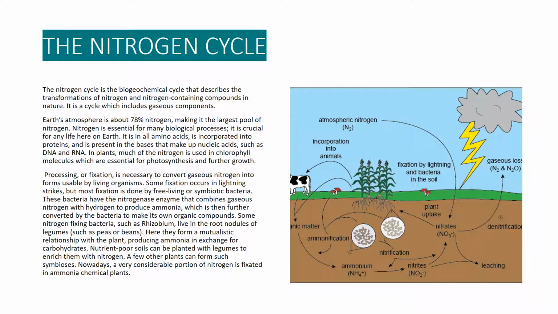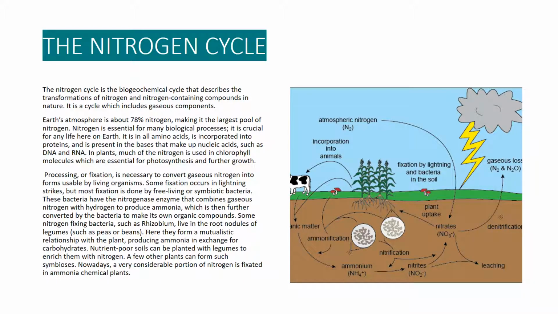The nitrogen cycle is the biogeochemical cycle that describes the transformations of nitrogen and nitrogen-containing compounds in nature. It is a cycle which includes gaseous components. Earth's atmosphere is about 78% nitrogen, making it the largest pool of nitrogen. Nitrogen is essential for many biological processes. It is crucial for any life here on Earth.